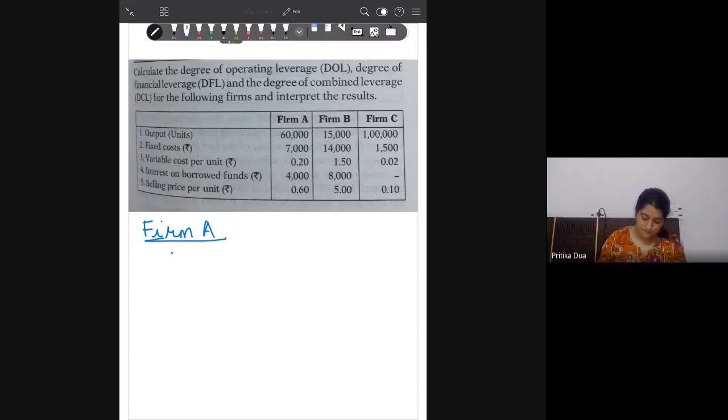Starting with the value of sales: 60,000 into 0.60, that is the selling price per unit. You get 36,000 as your sales revenue. So 12,000 will be your variable cost.